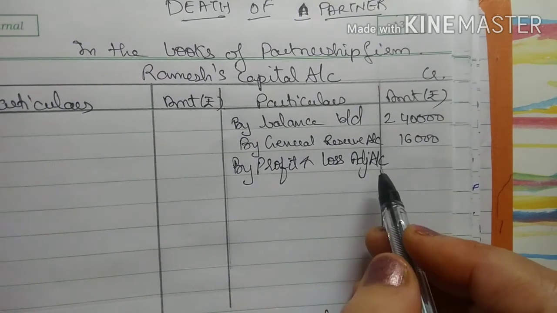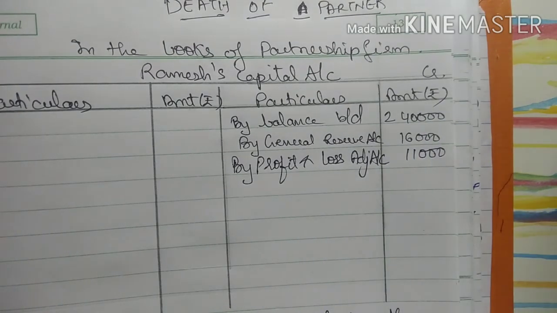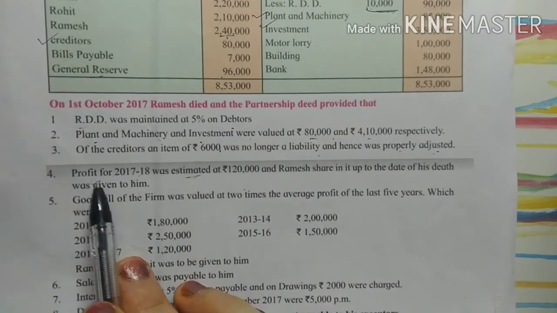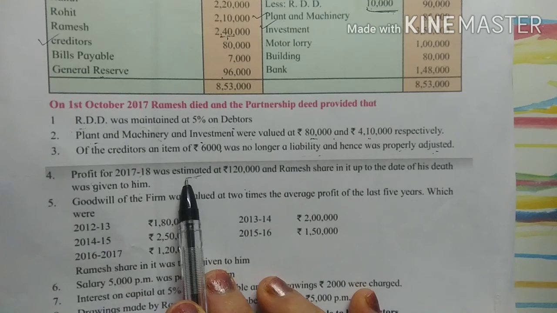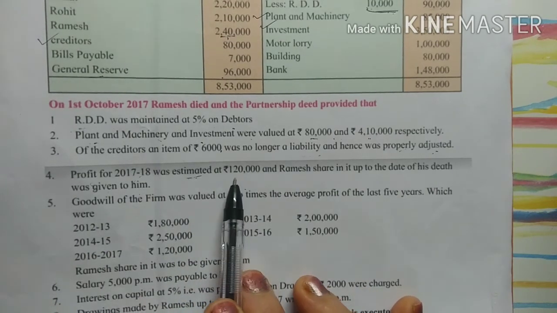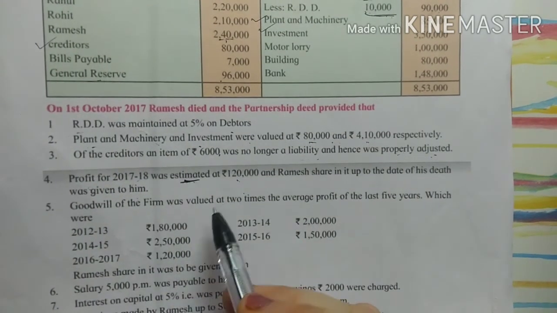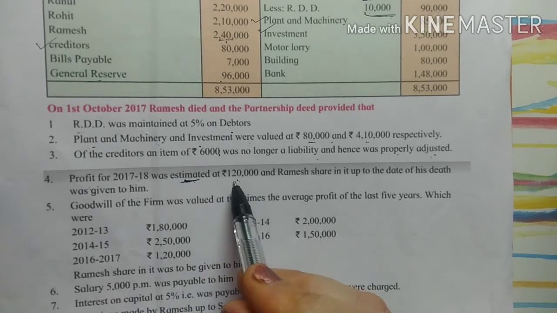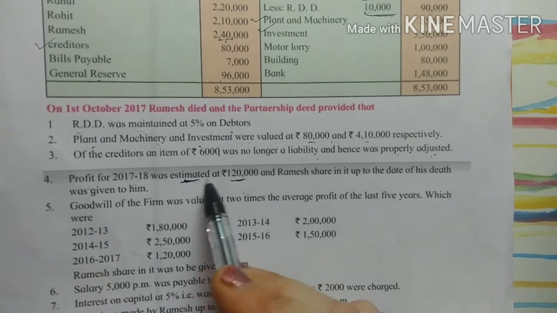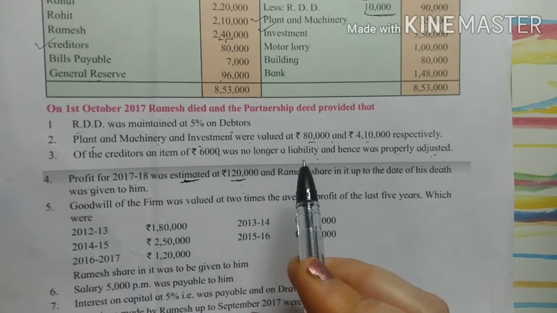By profit and loss adjustment account 11,000. Okay. Now we will start with the next adjustment. See, the next adjustment is profit and loss for 2017 and 18 was estimated at 1,20,000, and Ramesh share up to his death has to be given to him. From the last year profits, they must have estimated that this year they will be earning a profit of 1,20,000. So whenever such types of adjustment are there, the amount will be transferred to profit and loss suspense account.